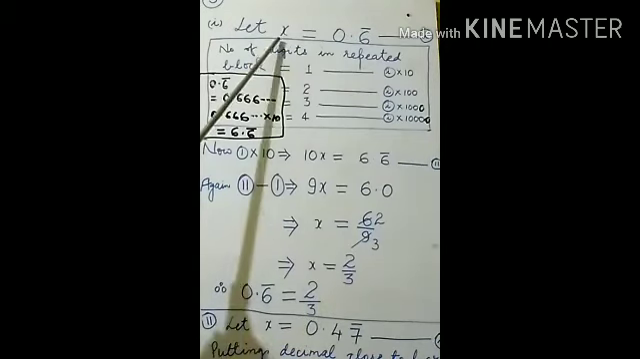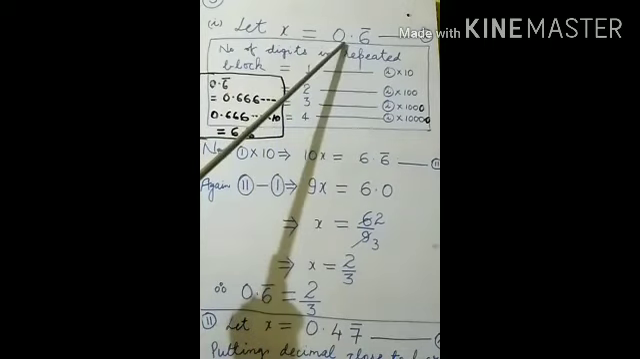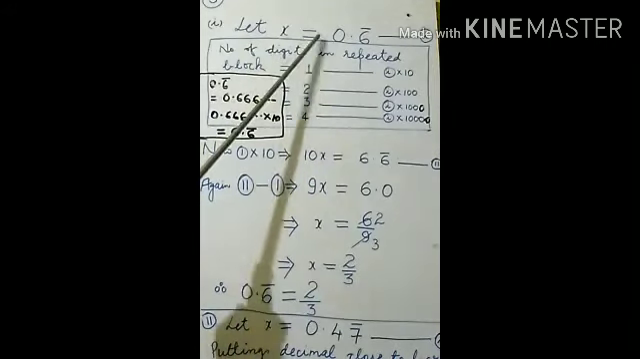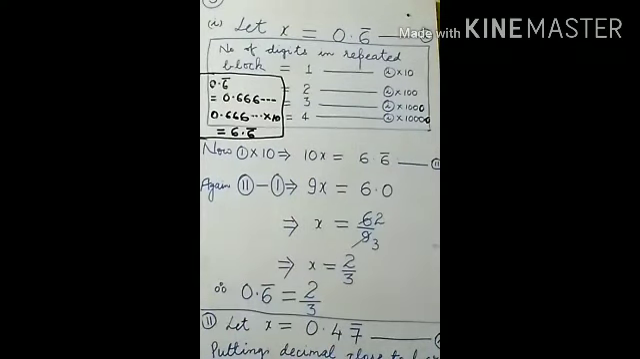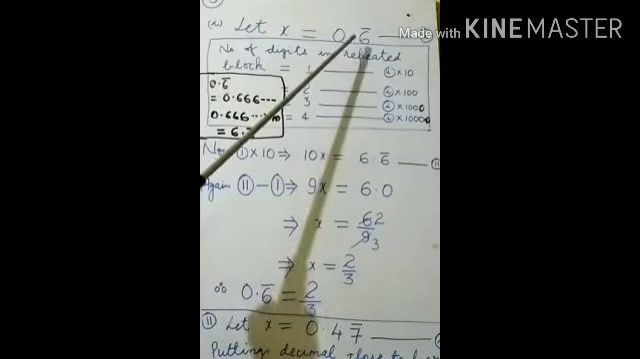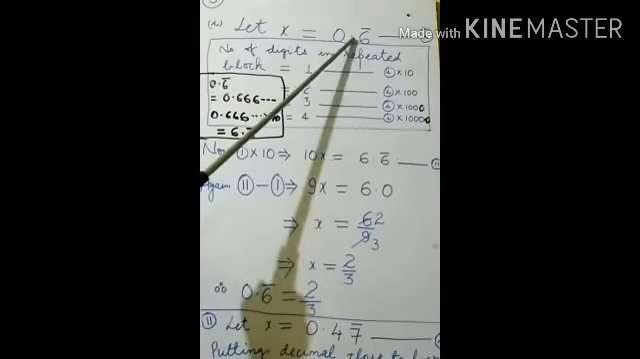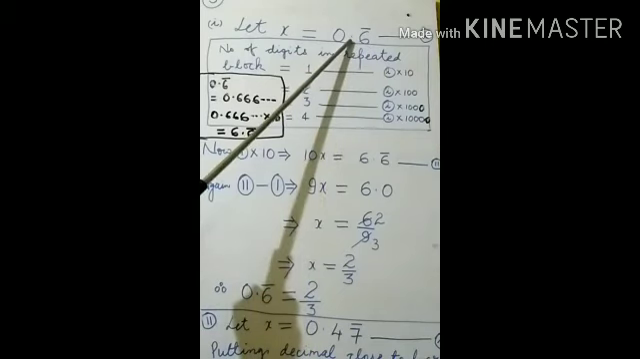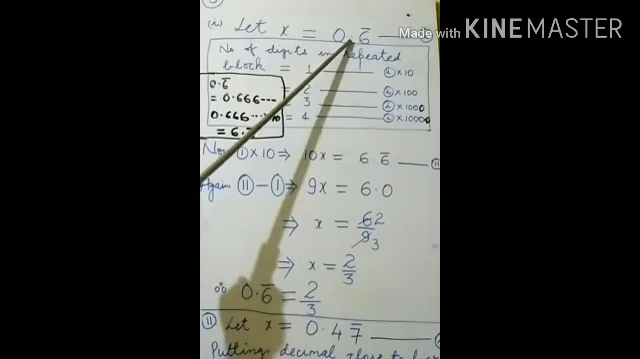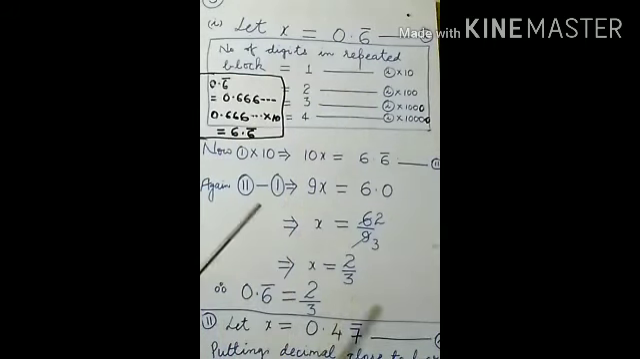Once again try to follow. See, this one is given only 0.6 bar. So we have to suppose that this 0.6 bar is equal to x. Let x equals 0.6 bar. This one is noted as equation number 1. Now second time we have to observe whether this decimal is just close to the bar or not. First of all we have to put the decimal close to the bar, but fortunately it is already given just close to the bar, so there would not be any additional work.